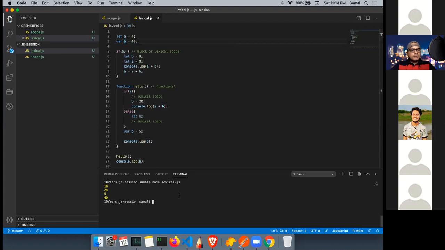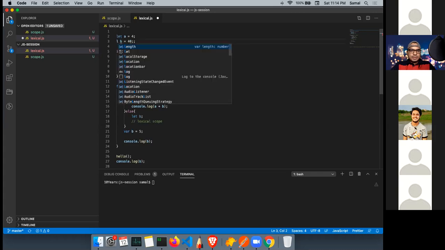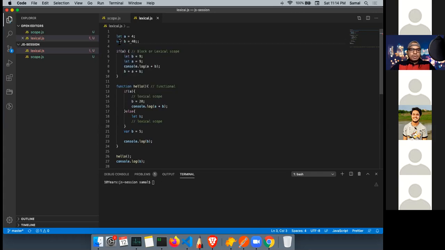And if I do this, then there is no problem because it's anyway global, right? So I can do this. If I do let, I can do var, and then in lexical scope, I can write the same variable with let. It will work. But if I do the reverse, it will not work.